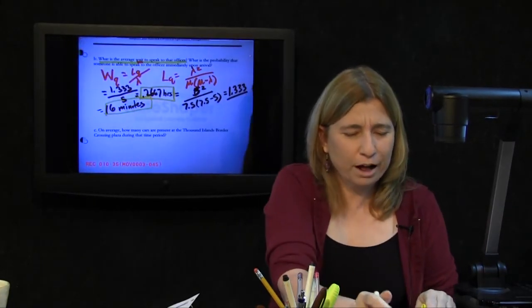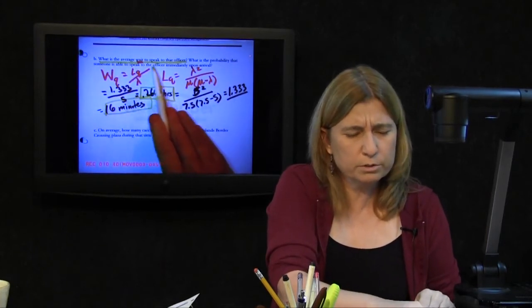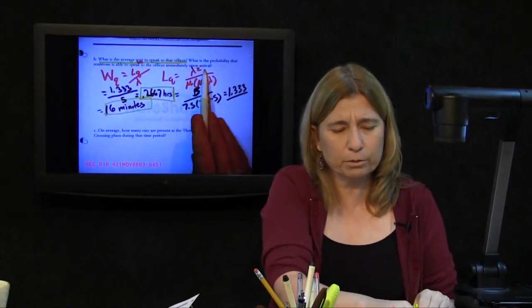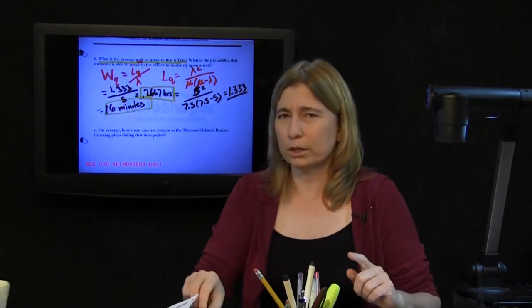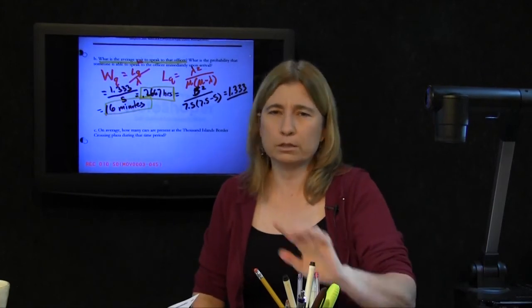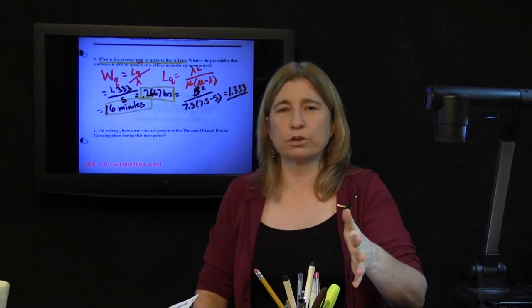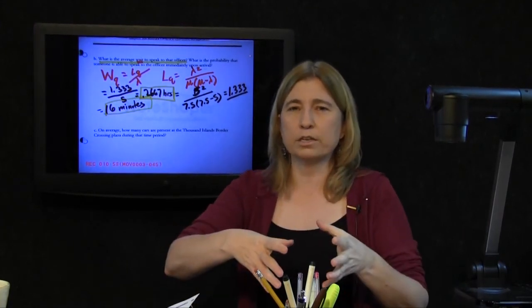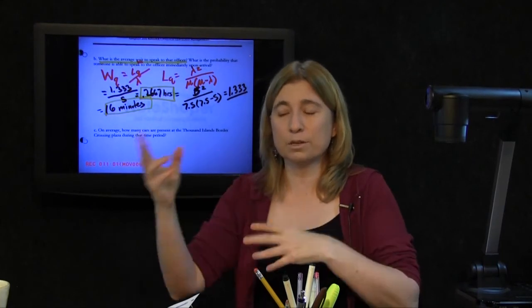All right, now that took care of this part. But there was a follow-on question. What is the probability that someone is able to speak to the officer immediately upon arrival? That's actually easier to answer, but you have to know what the link is. The probability that you'd be able to speak immediately to the officer is the probability that you would be served immediately in general, like in any system. That is the opposite of the probability that the system is busy.